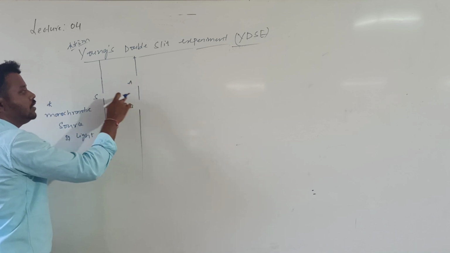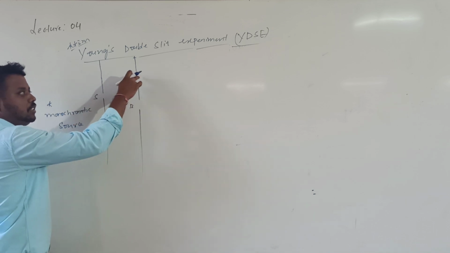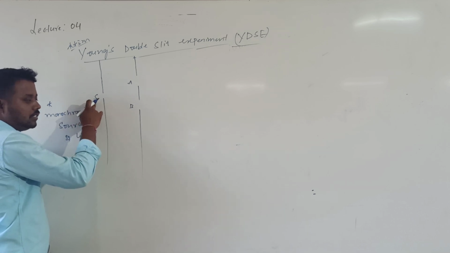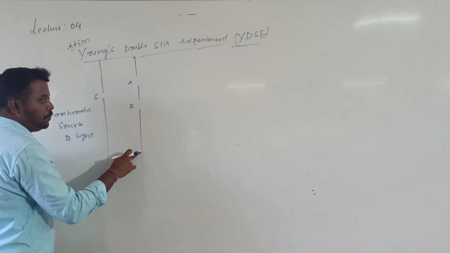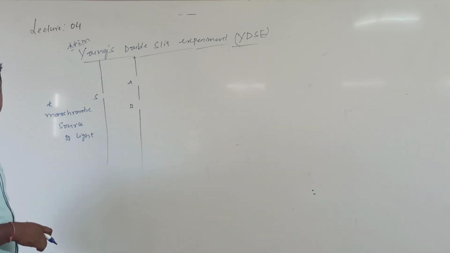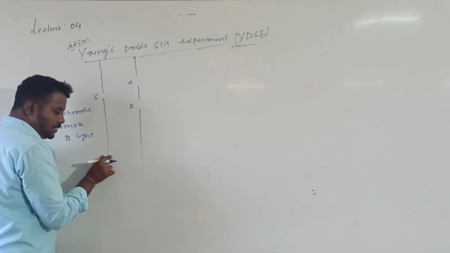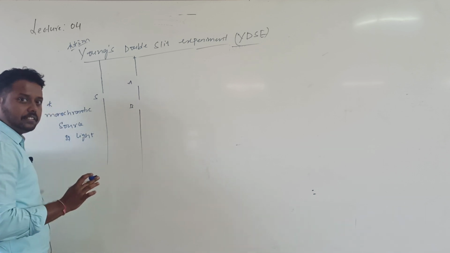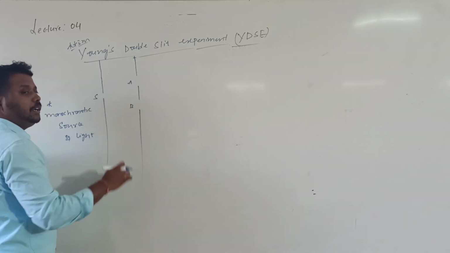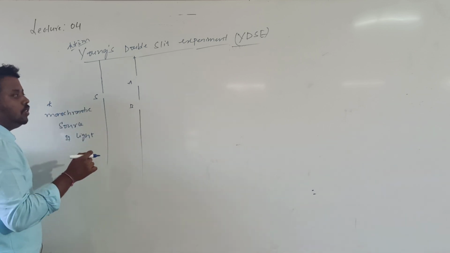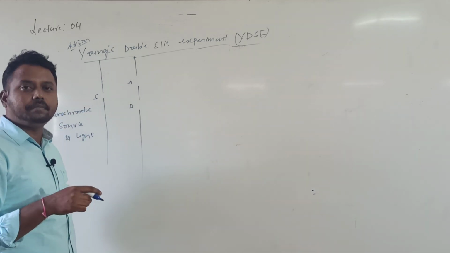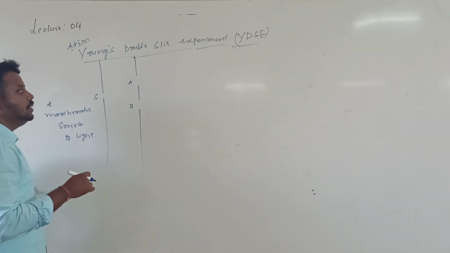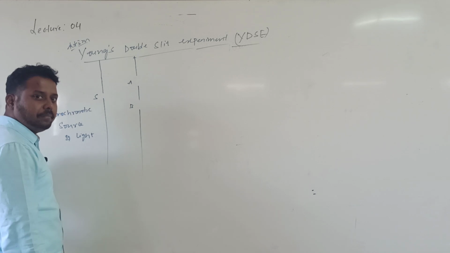These two narrow holes are equidistant and symmetric with respect to S. The separation between the first screen and second screen is around 10 centimeters. The separation between A and B is very small, of the order of 0.5 mm.